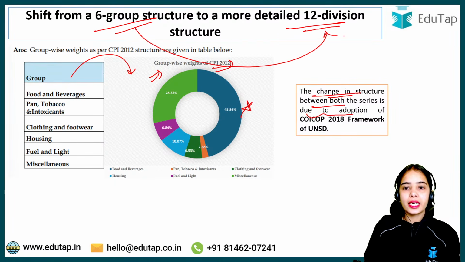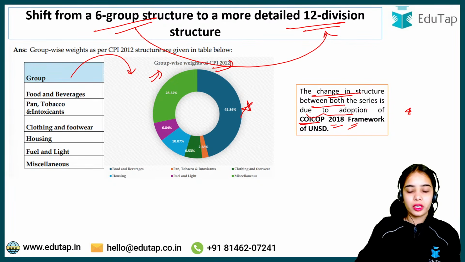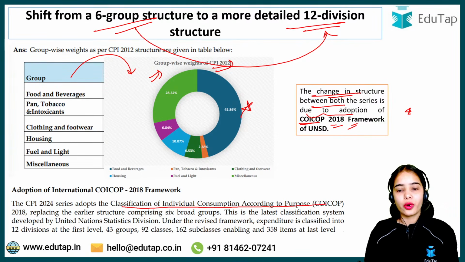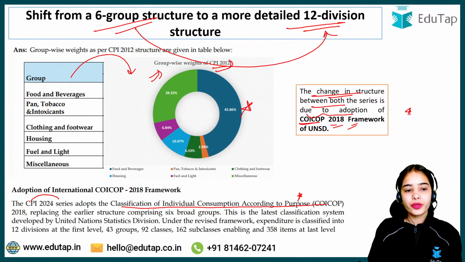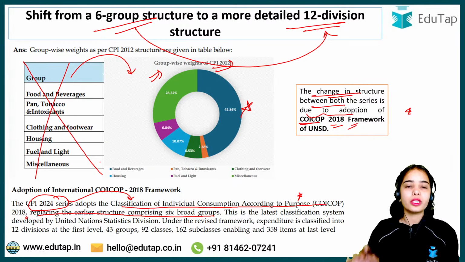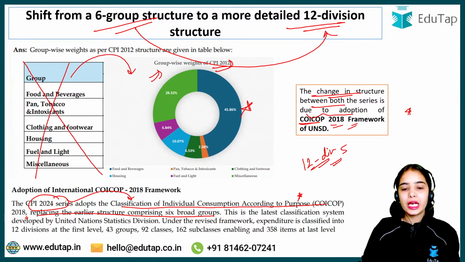The change in structure that has happened is because of the adoption of the COICOP 2018 framework, that is, the classification of individual consumption according to purpose 2018. So the CPI 2024 series adopts the classification of individual consumption according to purpose 2018. It's replacing the earlier structure comprising 6 broad groups. So now we are not going to follow these 6 broad groups. Now we are following the 12 division structure. The latest classification system has been developed by the United Nations Statistics Division.